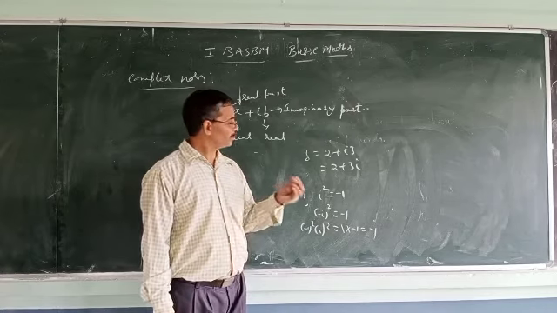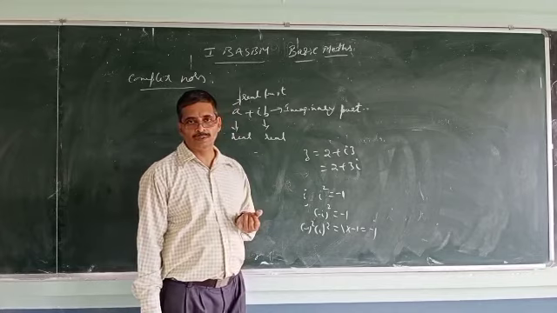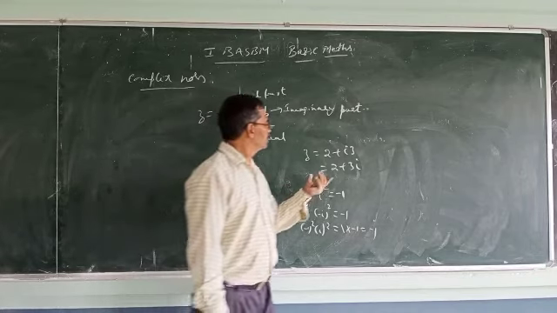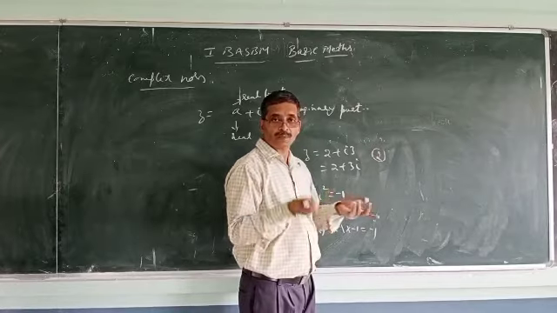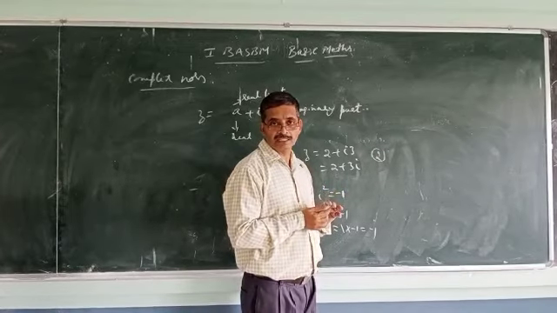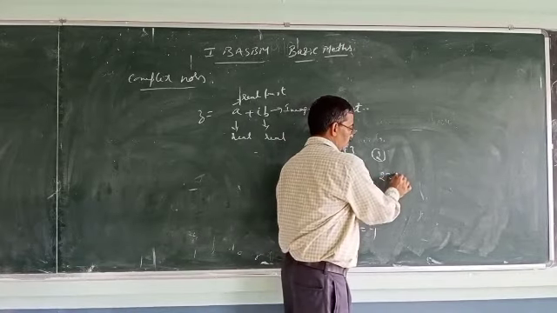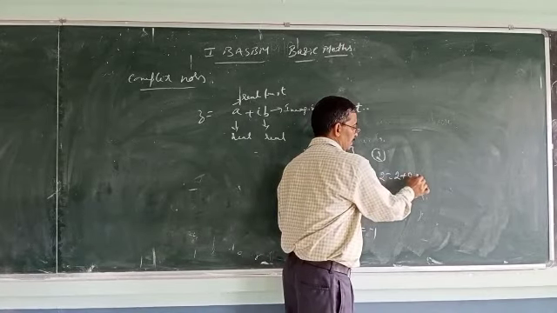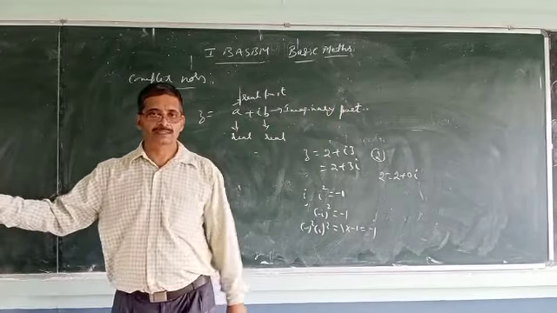We talked about real numbers, say 2. 2 is a real number which can also be written in complex form. We can write 2 as 2 plus 0 into i, that is 2 plus 0i.